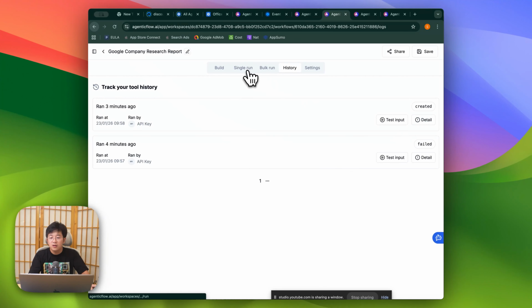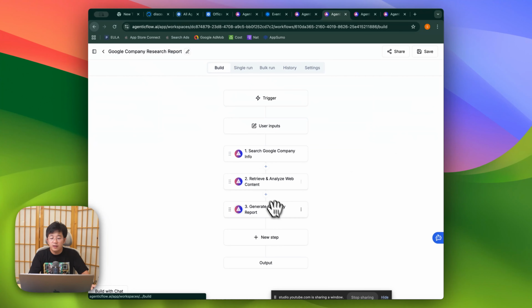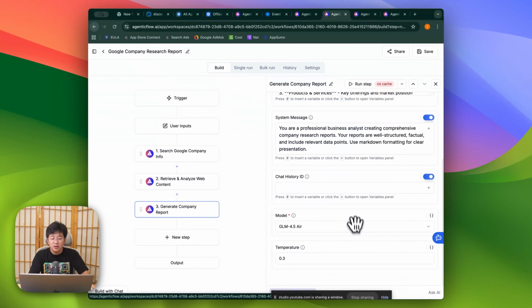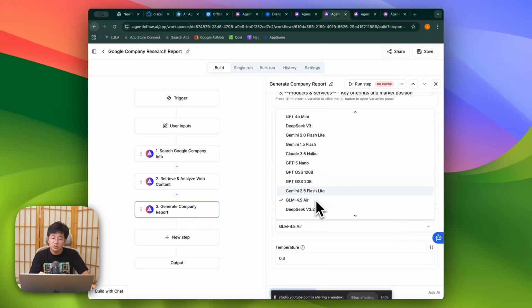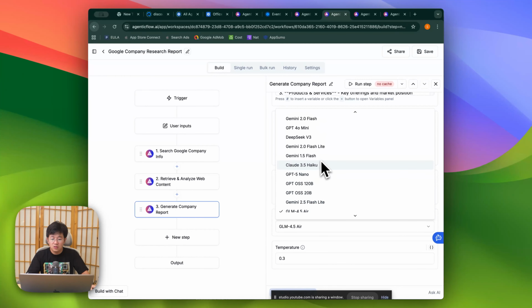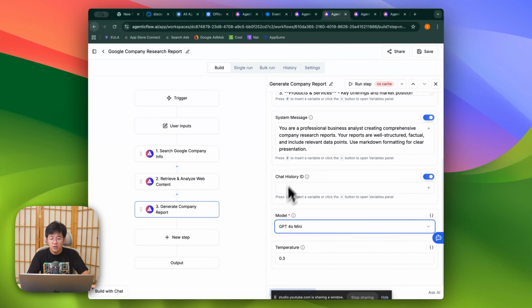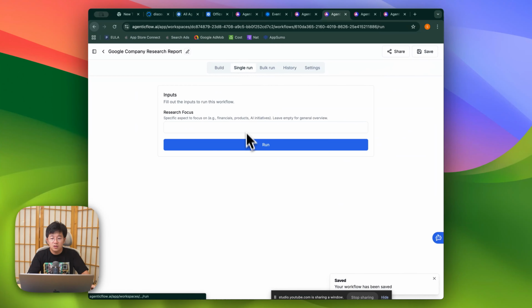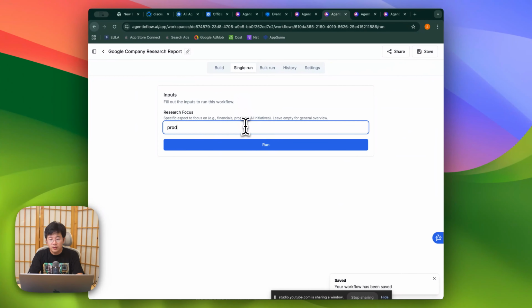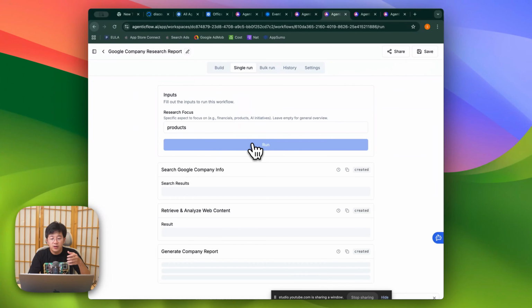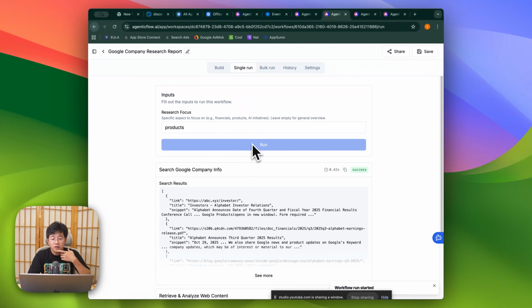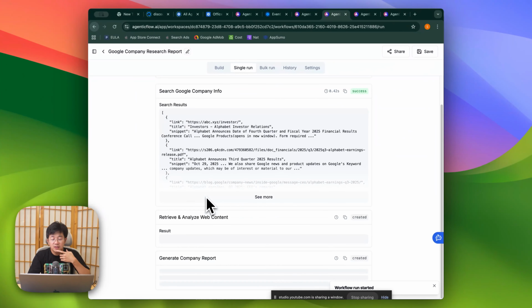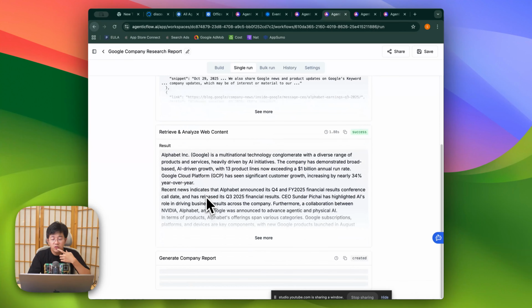Why is that? Okay, let me try the other way. Let me click on this one. Let me choose the model again. Let me choose another model, maybe GPT-4o mini, and click save. And then go here to products. Let's trigger the run again. Okay, search information is quite fast. Retrieve is also very fast.